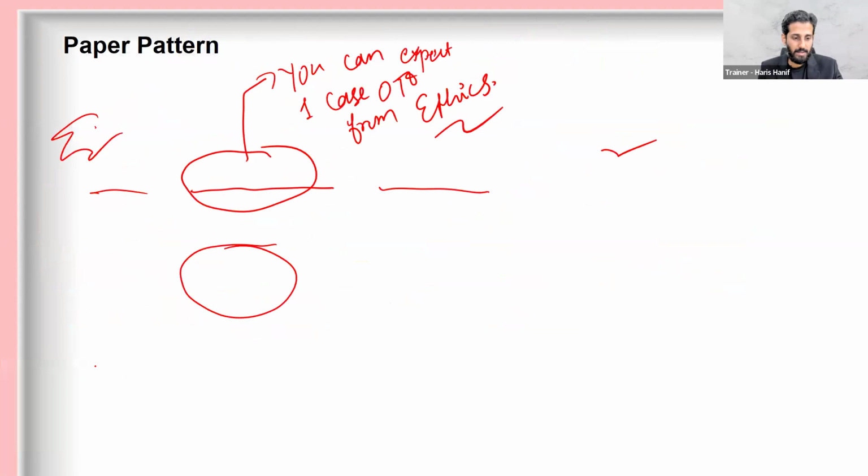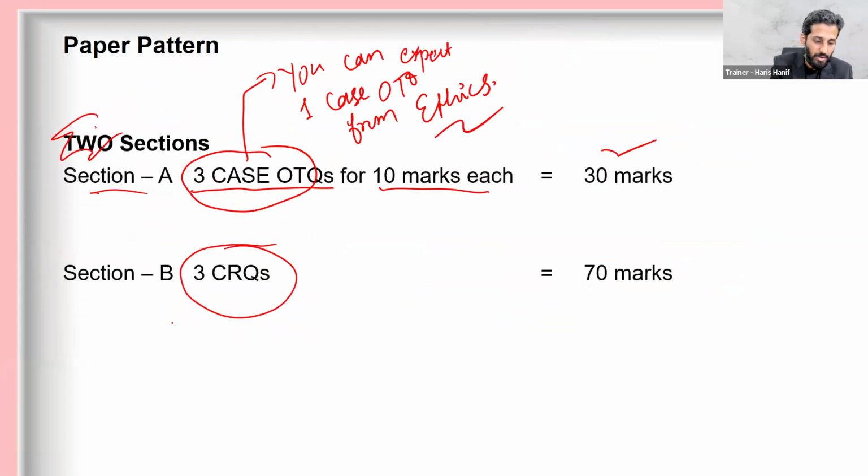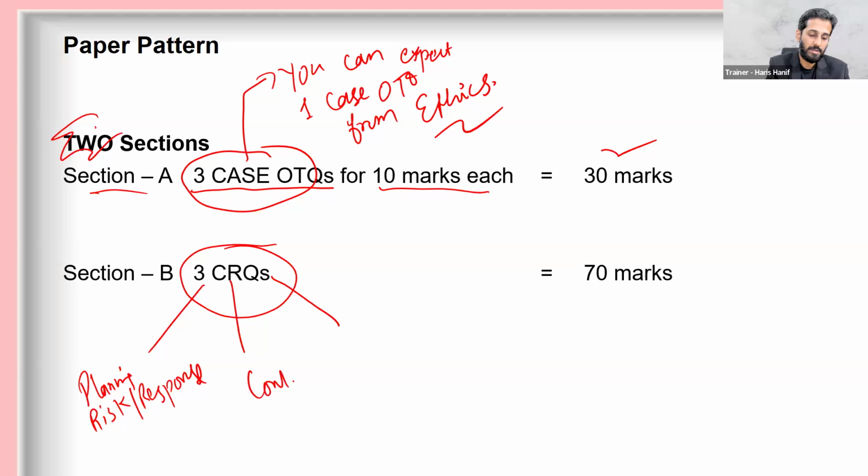So let's see this. 3 CRQs, that is 1 from planning, risk and response, controls, and substantive.